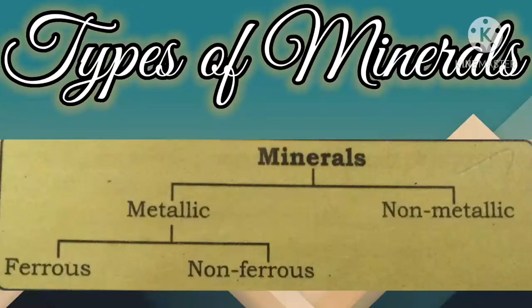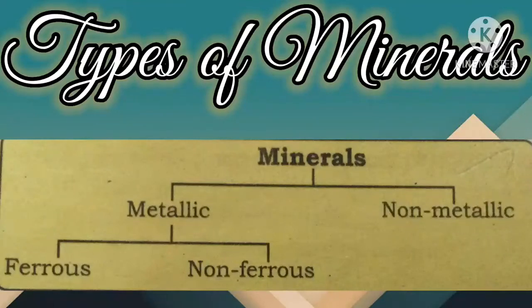So, if a mineral contains iron in its components, it is a ferrous mineral, whereas non-ferrous minerals won't contain iron but may contain some other metal like gold, silver, copper or lead.